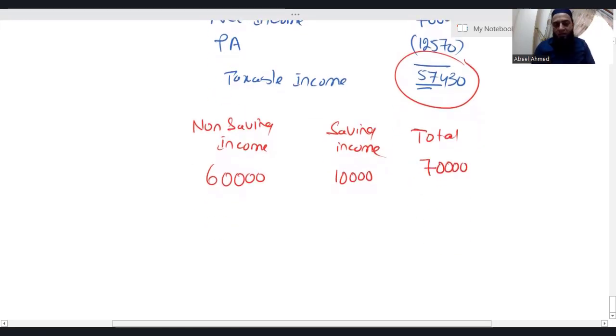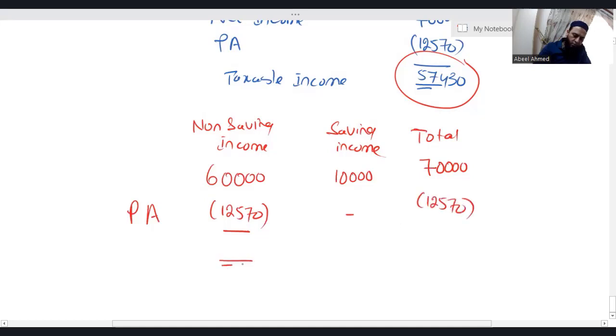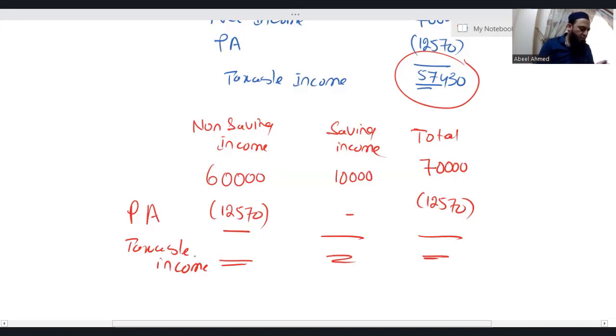While calculating income tax, when you have more than one source of income, the personal allowance is always first deducted from the non-saving income. So the personal allowance is 12,570, and you are studying Finance Act 2023, 12,570. Here comes the taxable income. 60,000 minus 12,570.